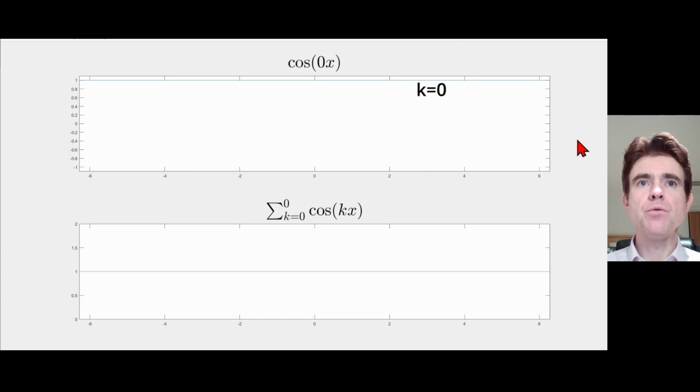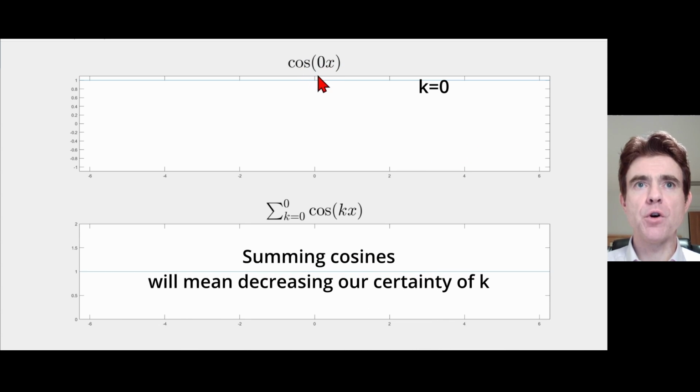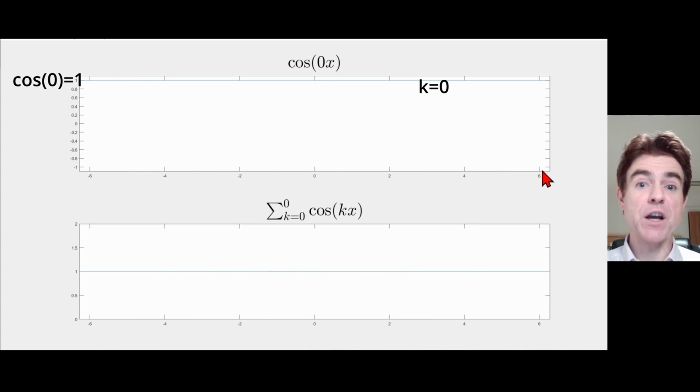Now, what I'm going to do is progressively sum together cosine functions. First of all, then, I'm going to start off with cos of the 0 frequency. Cos of 0 is 1, so I've got a value of 1 all the way from minus 2 pi to plus 2 pi, and in fact from minus infinity to plus infinity.